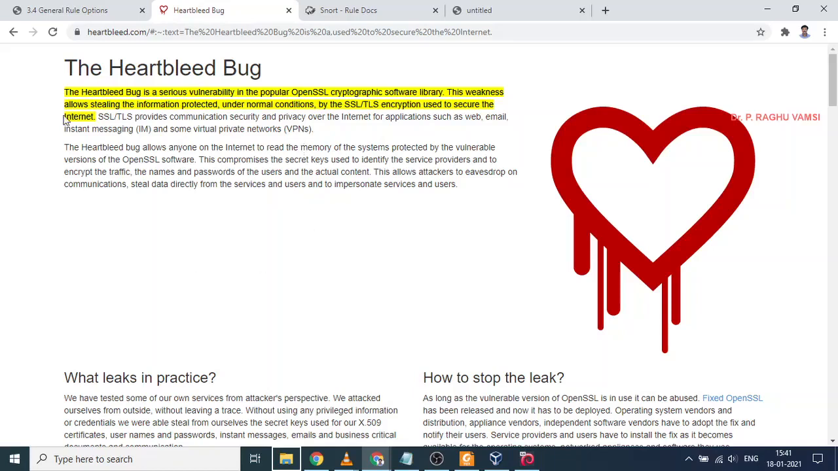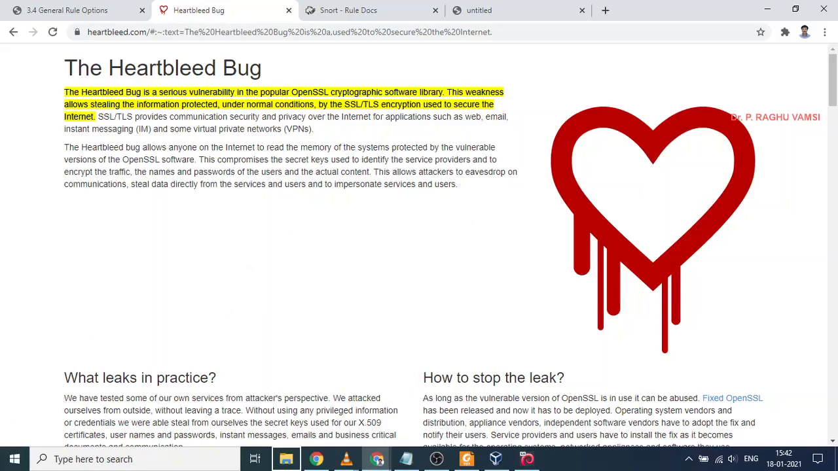The Heartbleed bug is a serious vulnerability in the popular OpenSSL cryptographic software library. That means because of the vulnerabilities available in the library, if you have used the same library and coded your program for providing security, and the attacker comes to know that you have used a vulnerable library, then they can also go for performing the attack. So this is a classic example of how vulnerabilities can be inherited from a software library.